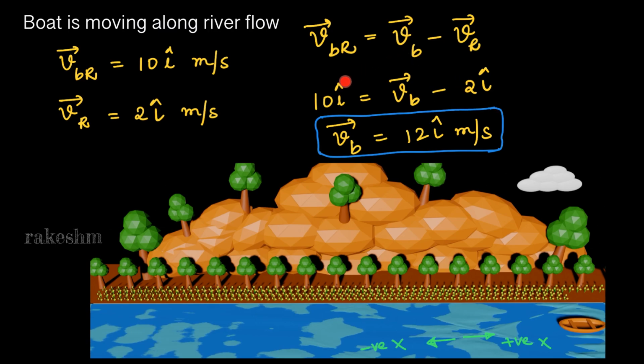Now this 2 i cap goes this side, we will get V_B bar equals 12 i cap meters per second, which means if the river is not moving, the velocity of the boat would be 10 meters per second, but because the river is moving in the same direction as the velocity of the boat, the velocity of the boat has increased to 12 meters per second. Let us have a look at the schematic once again.